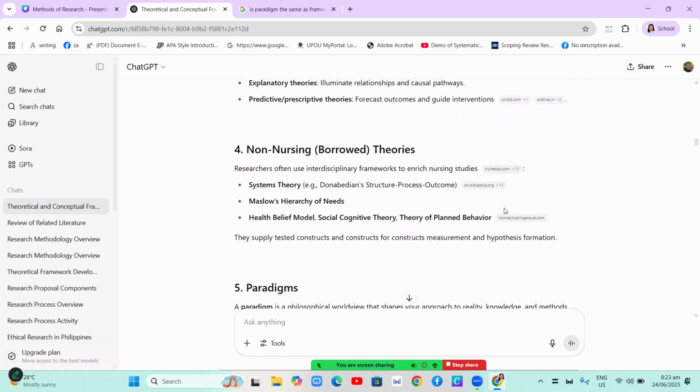So what are the non-nursing or borrowed theories? Researchers often use interdisciplinary frameworks to enrich nursing studies. Examples are systems theory, Donabedian's structure process outcome, Maslow's hierarchy of needs, health belief model, social cognitive theory, and theory of planned behavior. They supply tested constructs, construct measurement, and hypothesis formation. You can search online for other non-nursing or borrowed theories.